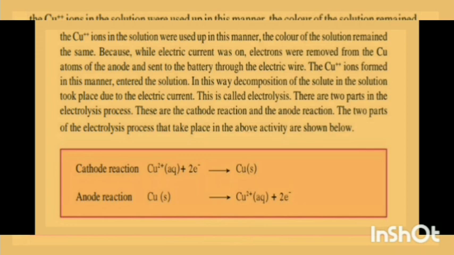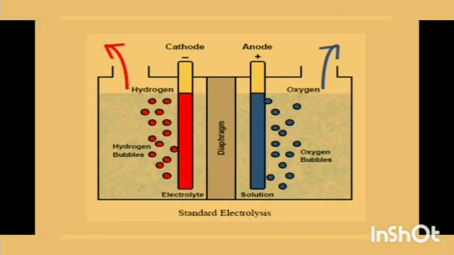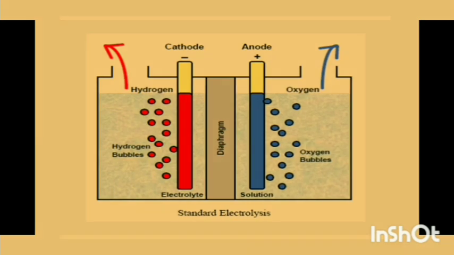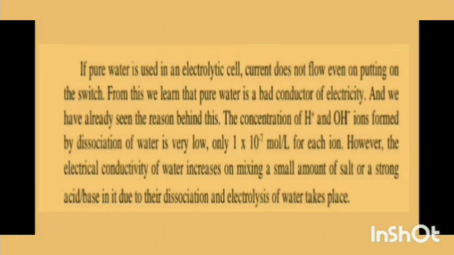Here you can see the cathode reaction, Cu2+ (aq) plus 2 electrons gives Cu (s), and the anode reaction, that is the reverse, Cu (s) gives Cu2+ (aq) plus 2 electrons. So this is the standard electrolysis as you can see in the diagram. Always remember, use your brain power.